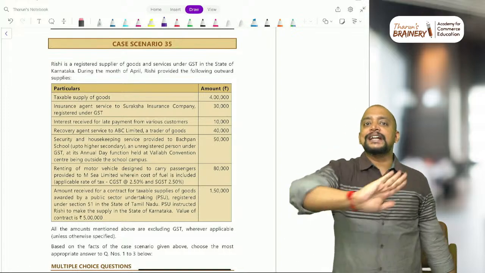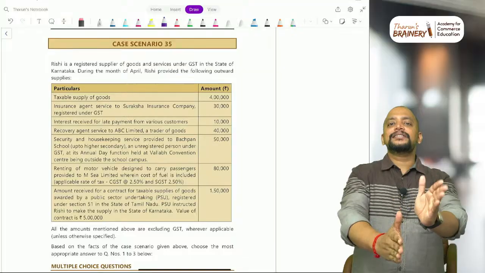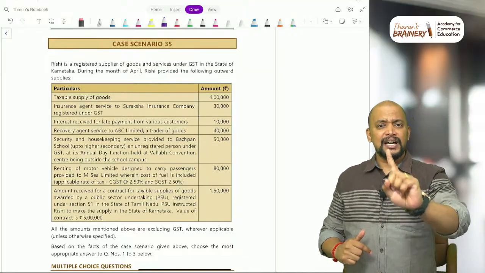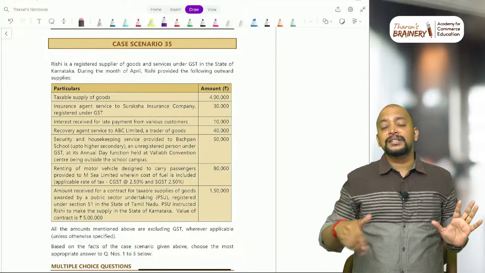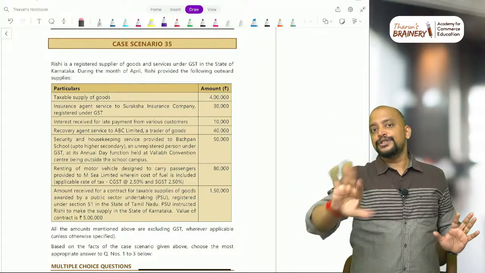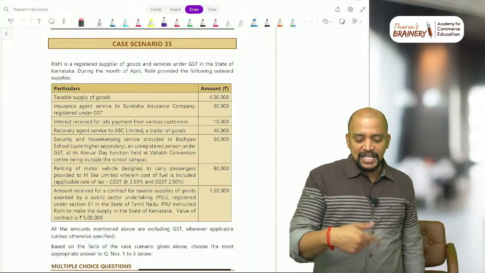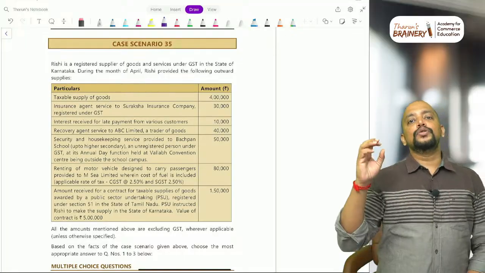So for today it is sufficient. But I beg you, please watch the amendments. Hardly 1 hour, quickly at 1.5 speed. Just a brush-up of amendments, and the PDF is already there on the website under downloads. Quickly glance through that, and then do as many MCQs as you can till the time you go to bed.